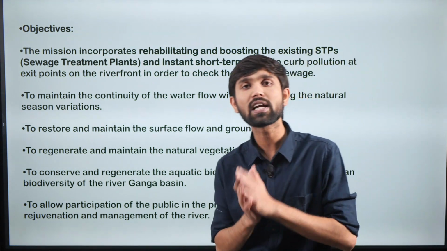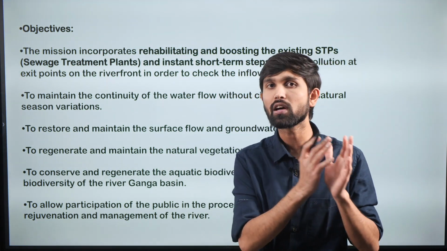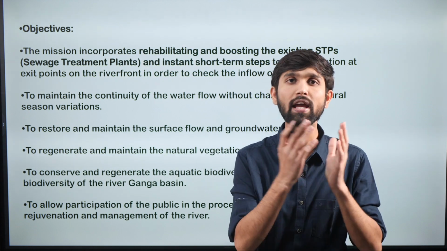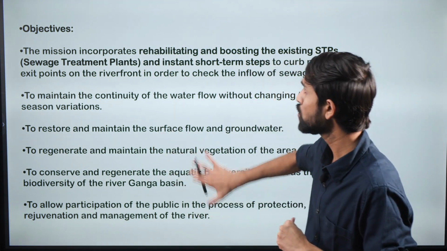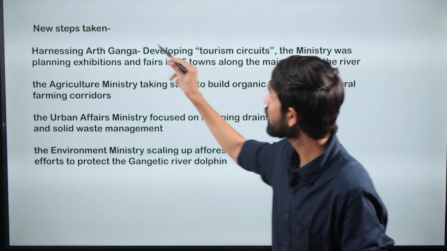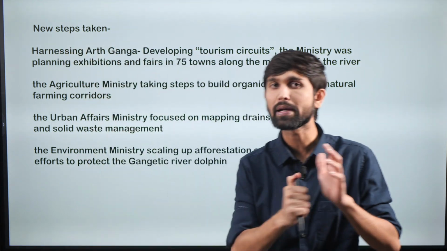These are the objectives under the Namami Gange program, which the mission intends to do in a holistic revival of the river.